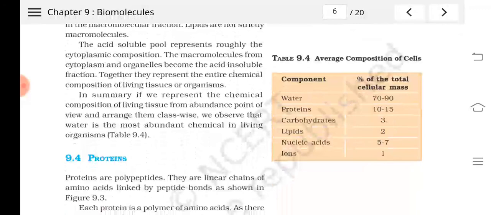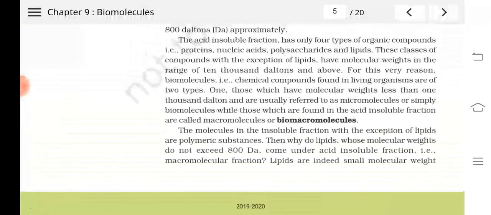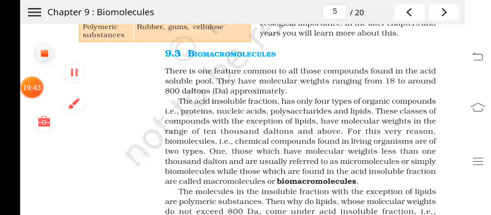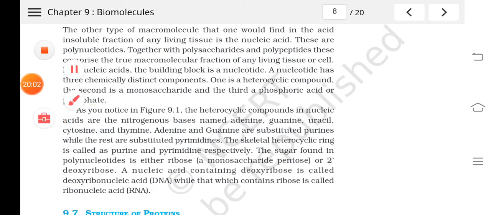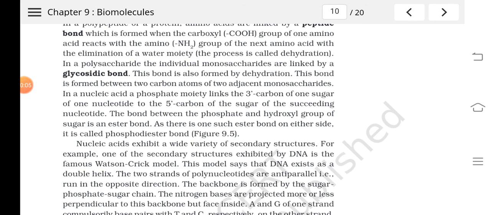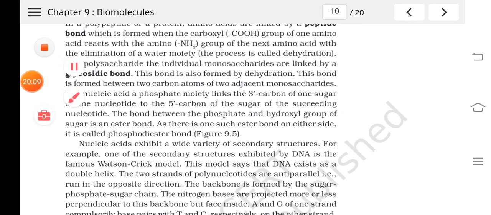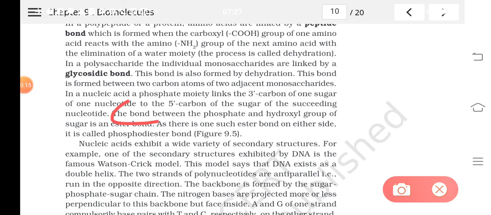Then I told you about the structure of DNA proposed by Watson and Crick, and the different components of DNA and RNA, and the double helix model of DNA explained by Watson and Crick.